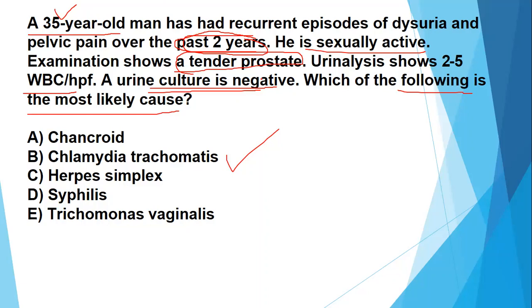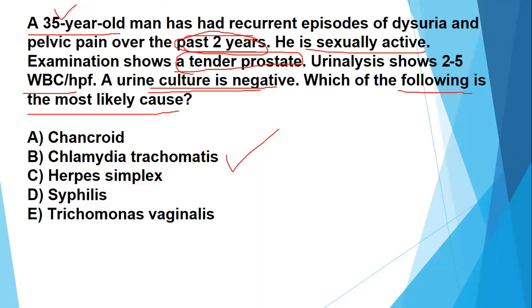And this is not the case here. And furthermore, the patient would be having multiple shallow ulcers and vesicles. So these are not the exam findings here. So you can rule out herpes simplex.